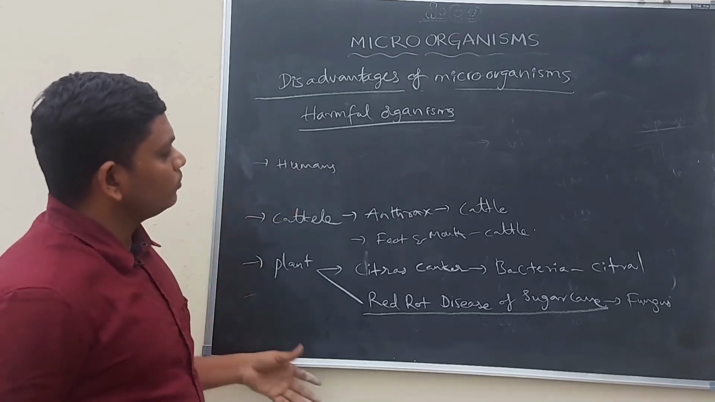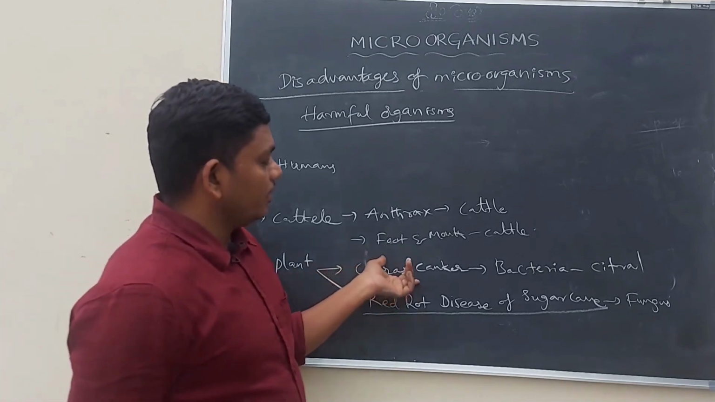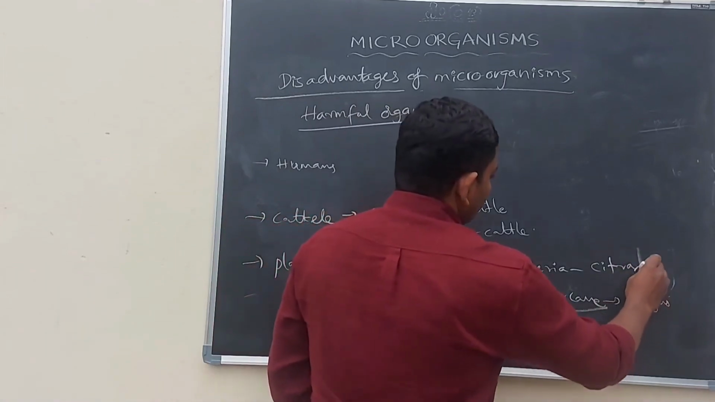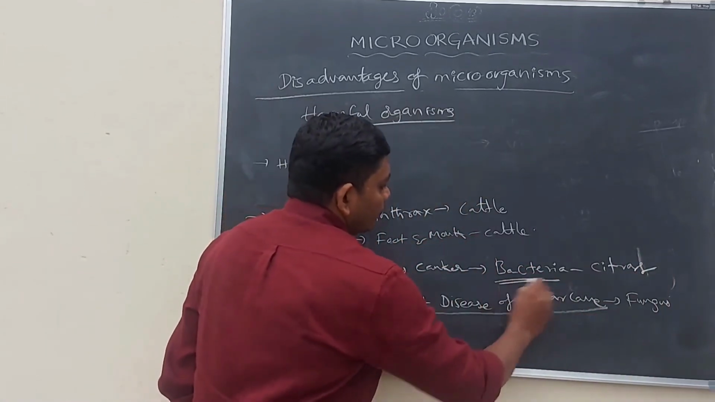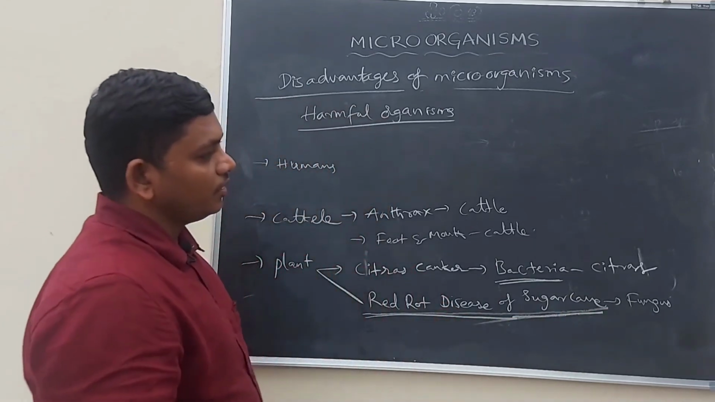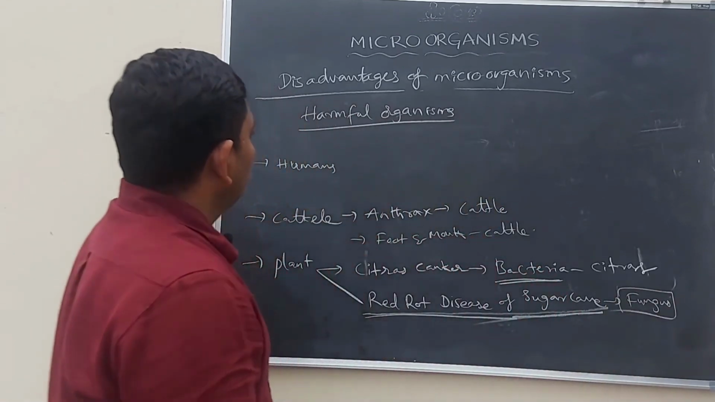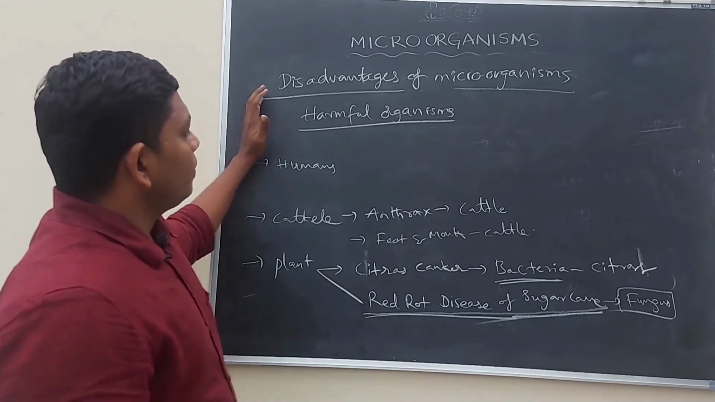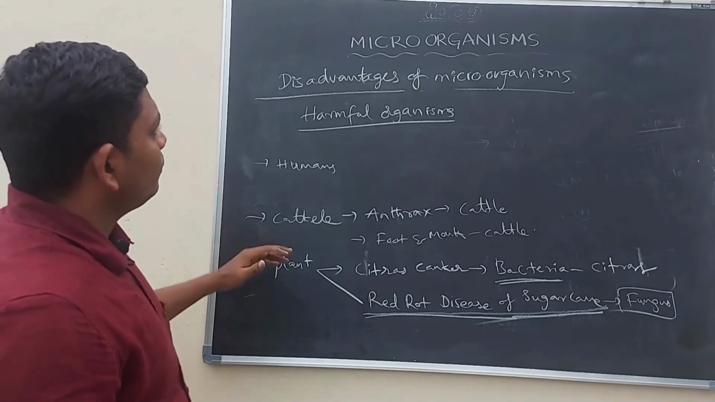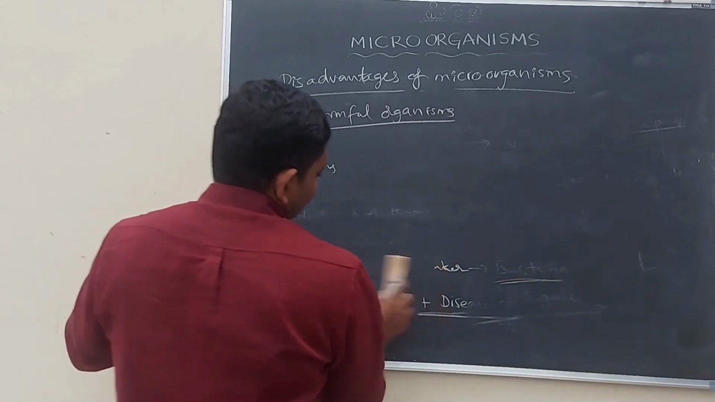Why? Because these microorganisms cause some type of disease in them. For example, citrus canker appears in citrus plants and is caused by bacteria, and red rot disease of sugarcane occurs in the sugarcane plant due to fungus. So in this way, humans, cattle and plants are having problems with microorganisms, because they cause diseases within them.